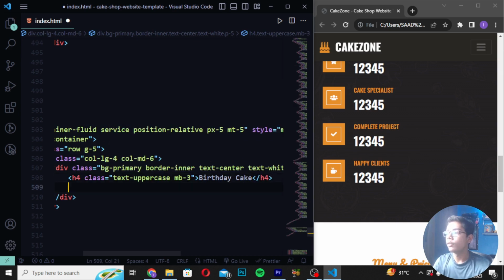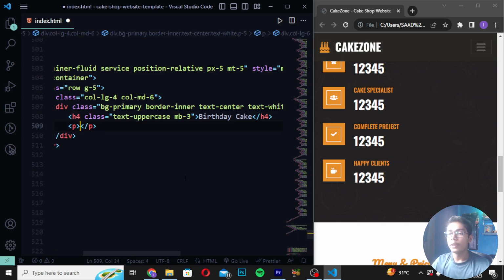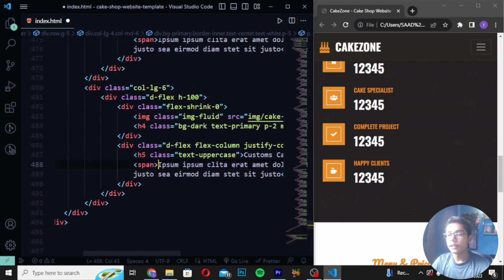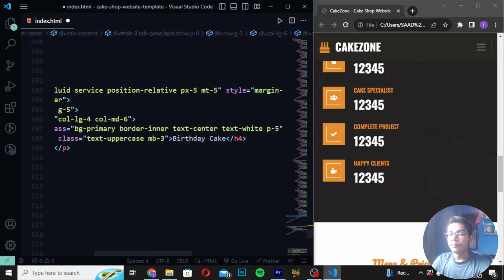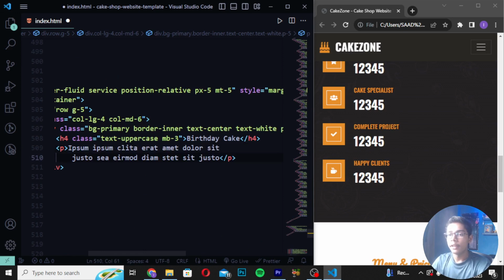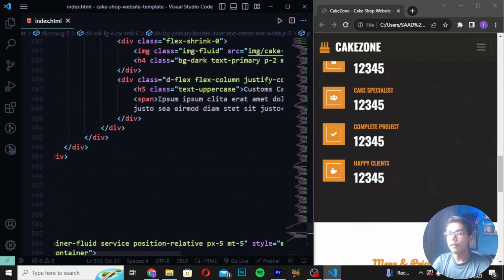Then you have to move down, write here a p tag, and you have to paste the text here. So I will be pressing Ctrl Z, and then this is the text. So I will be copying this text here by pressing Ctrl C. Then you have to move here in this p tag and paste this text here. After pasting the text, you have to simply save it, and then here I will be doing one thing. I will be moving here.